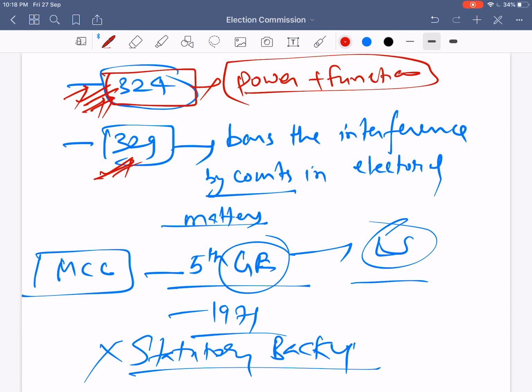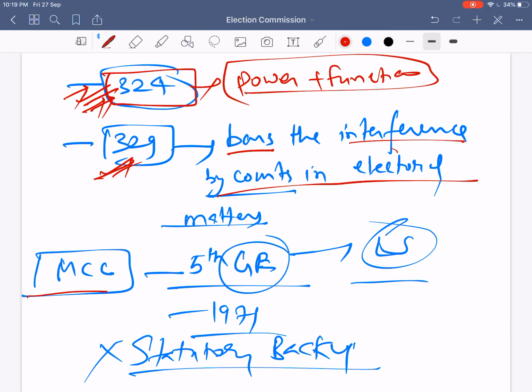Next is Article 329. Article 329 bars interference by the court in electoral matters. That means in electoral matters the courts, that is the High Court and Supreme Court, cannot interfere. But if any dispute happens regarding an election, then an election petition needs to be filed before the court.